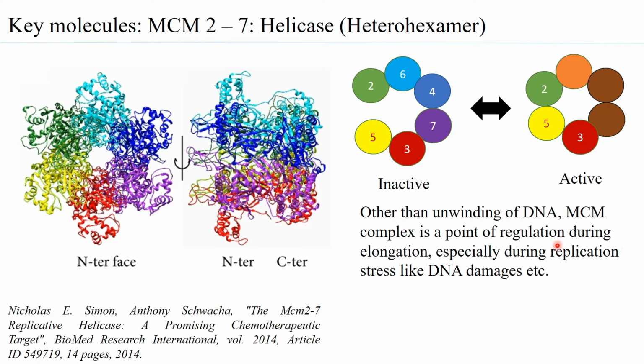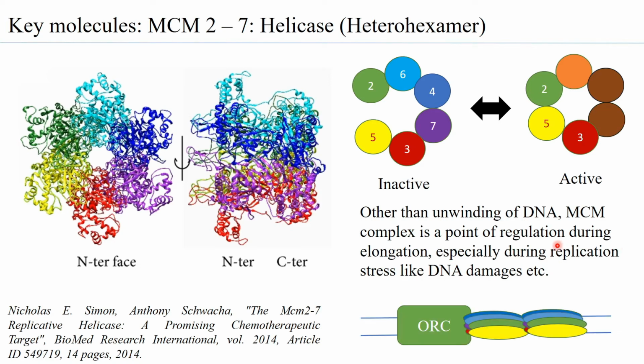What is important and interesting to note also is that at the origin, where you already have the ORC bound, it is not one complex that is bound, but a double hexamer. And generally, the hexamers are bound to each other head to head.